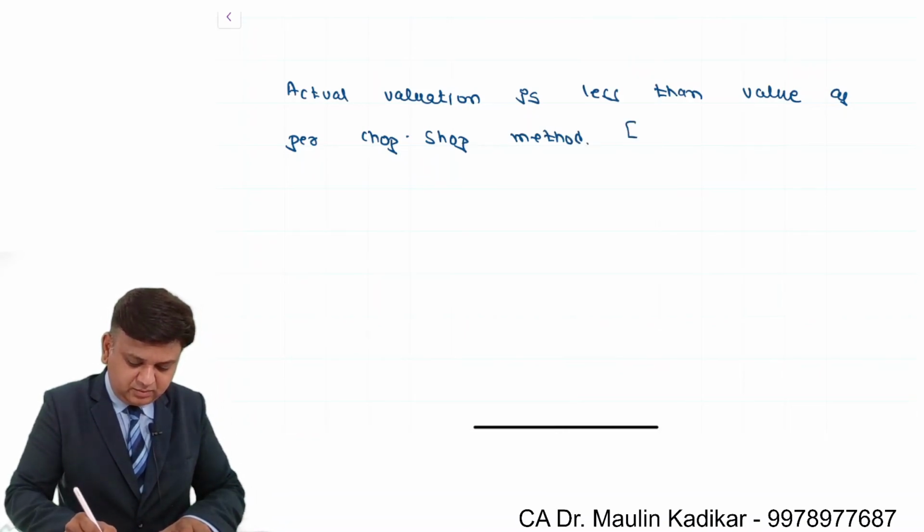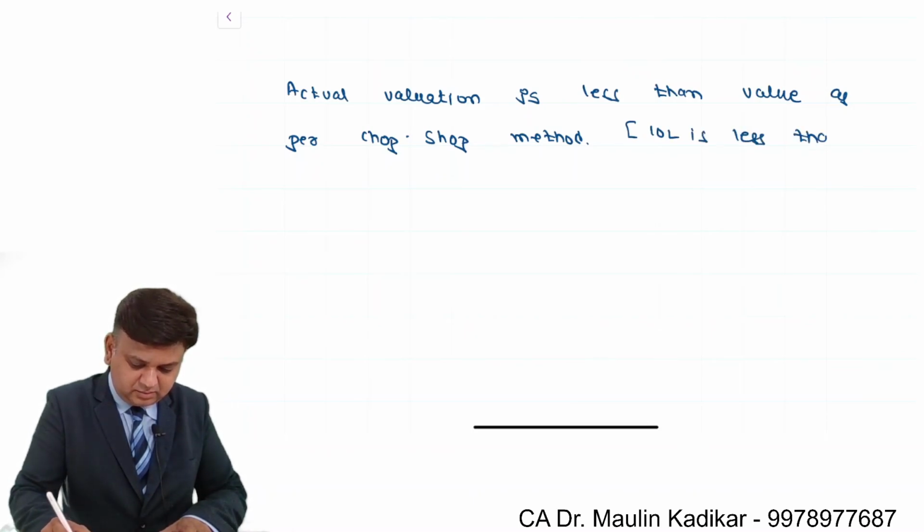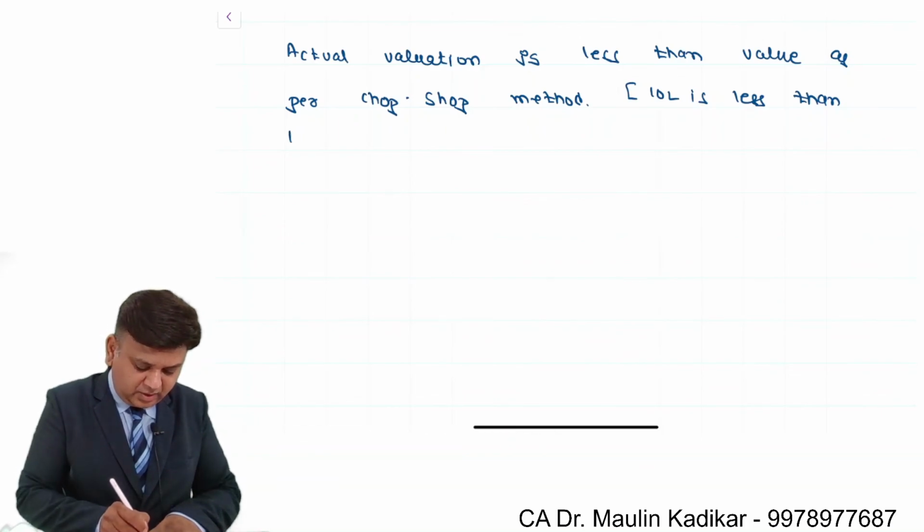In bracket write down 10 lakhs is less than 12 lakh 33,417. Full stop.